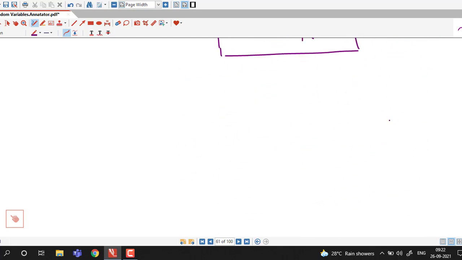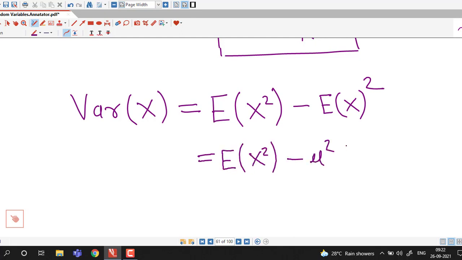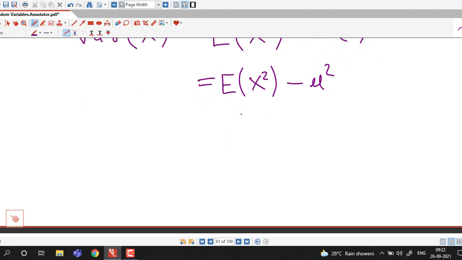Now we try to find out variance of x, and we know that variance of x can be computed using this formula also, expected value of x square minus expected value of x whole square, that is expected value of x square, and this is mu square. So we have found out value of mu. So for this we first find out expected value of x square.